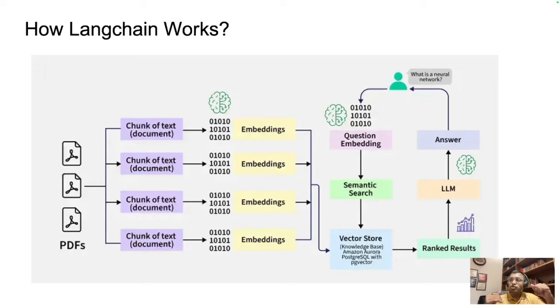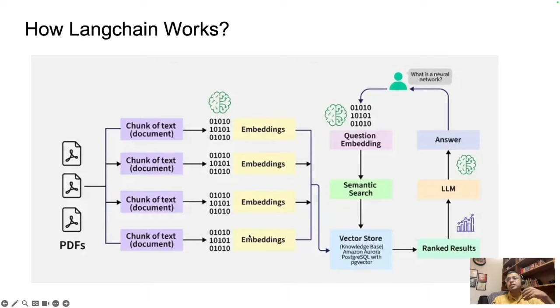Now the relevant chunks identified using the semantic search are passed on to the LLM, and those are your ranked results. There can be 100 different matching chunks from a particular document, but we want only the top 20 or top 5 to be utilized. Those relevant chunks are sent to the LLM, and the LLM uses them to provide your answer. That's how the whole workflow is, and that's how we can build it in Langchain.